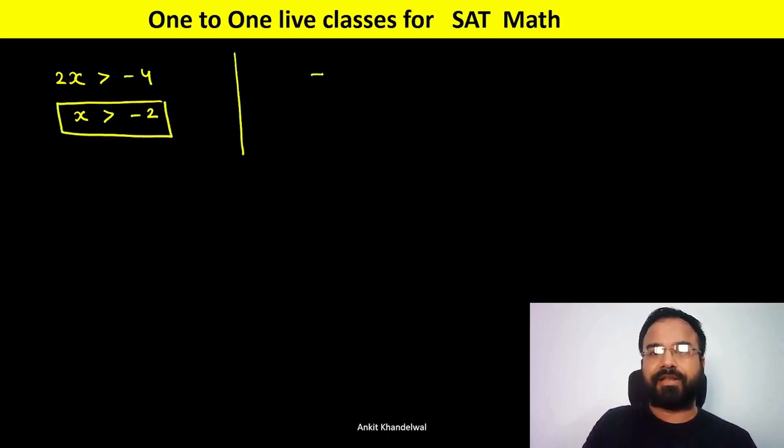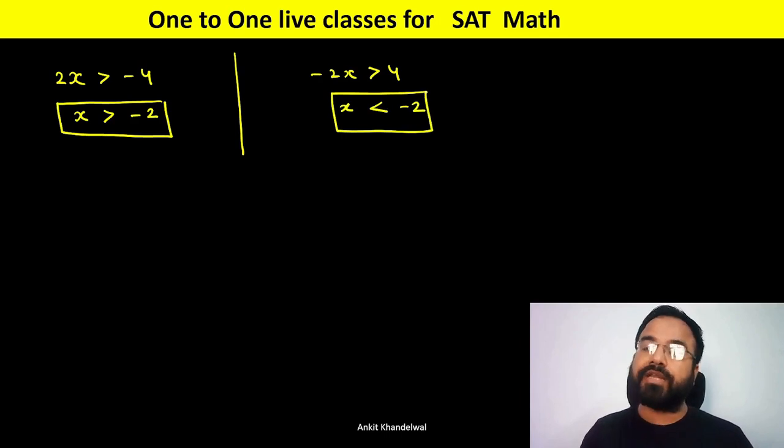But on the other hand, if it is minus 2x greater than 4, this time if you want to solve for x, we'll be dividing by minus 2. When you divide by minus 2, 4 divided by minus 2 is minus 2, and the sign of inequality will get reversed. So whenever you are dividing or multiplying by a negative number, the sign of inequality reverses. This is the only thing where we have to be very careful while solving an inequality.